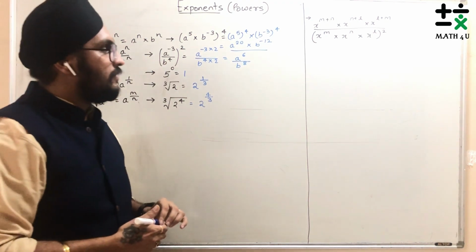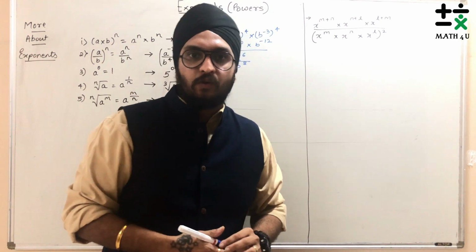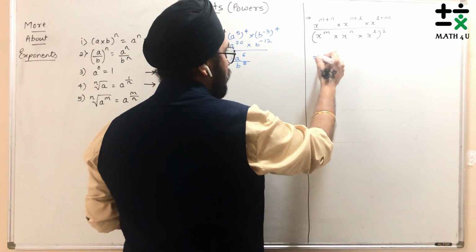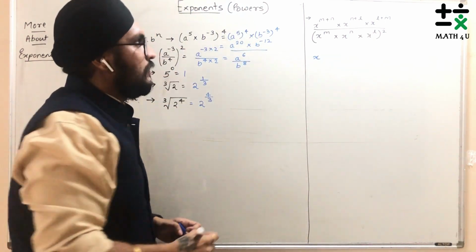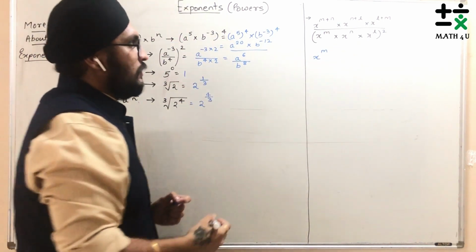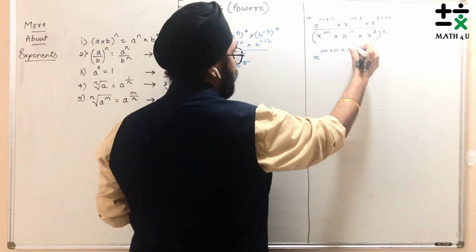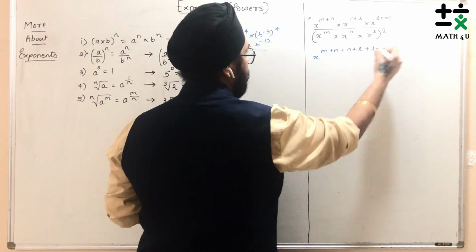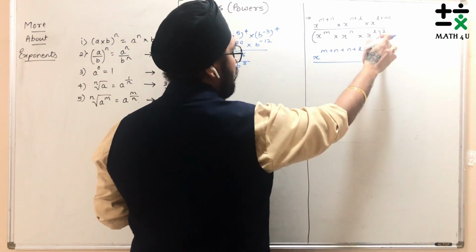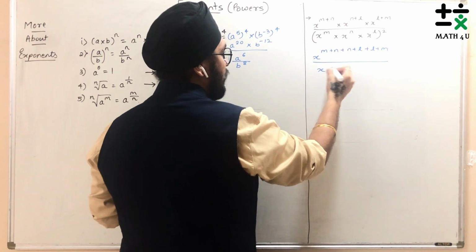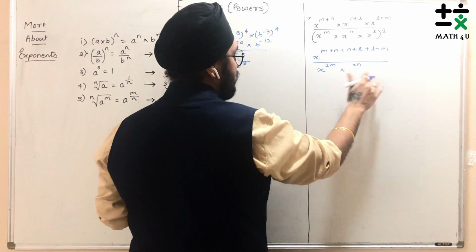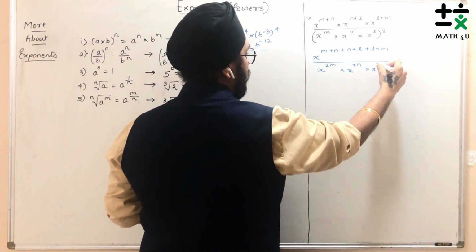I've made a sum here, written a sum here. Let's solve it, which will help you solve more types of sums. Suppose here the base is common, so we'll write the base only once, which is x, and now the powers will be added up as per the law of product. So m plus n, plus n plus l, plus l plus m, the whole upon, that's the common. Now in the denominator, 2 will go to each power, so it will be x raised to 2m into x raised to 2n into x raised to 2l.